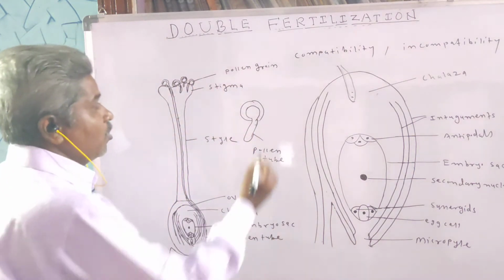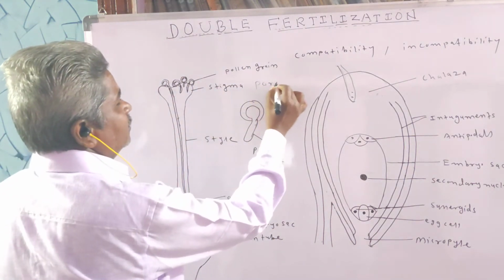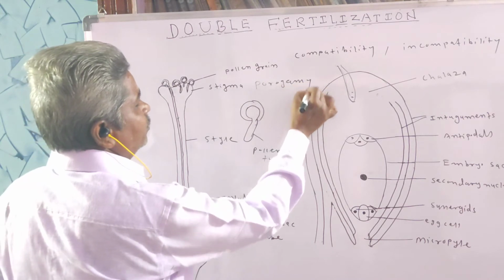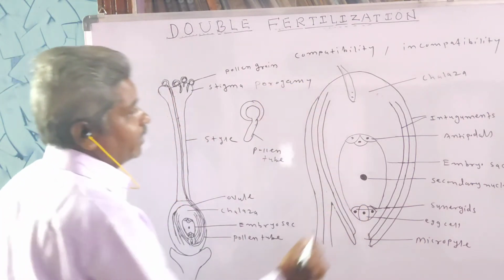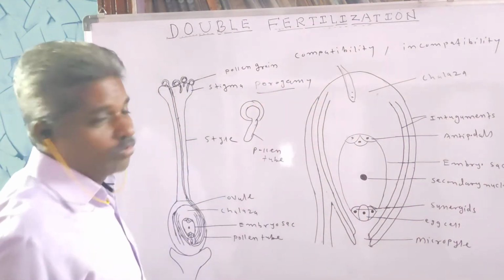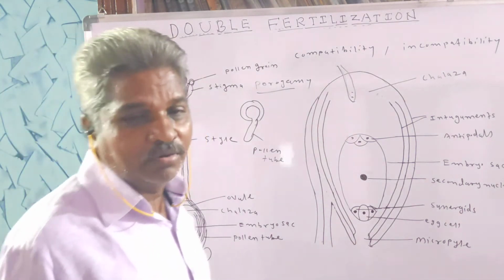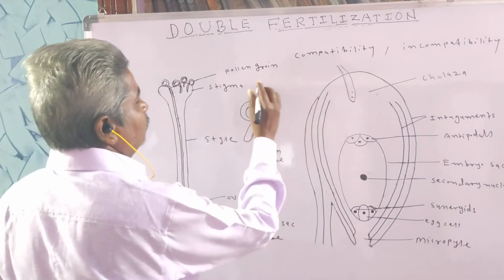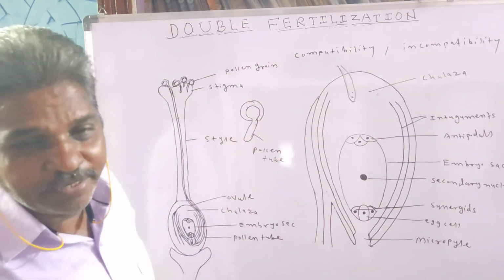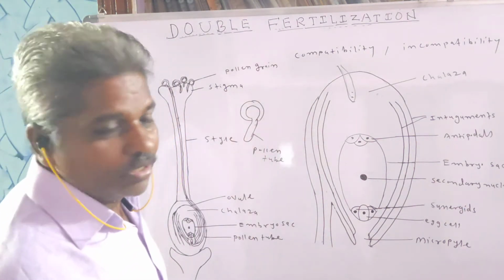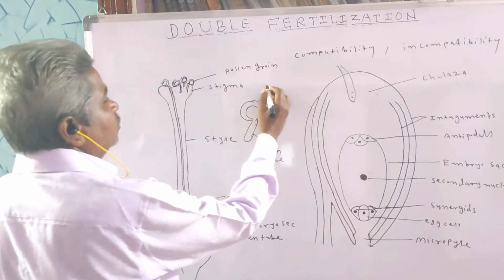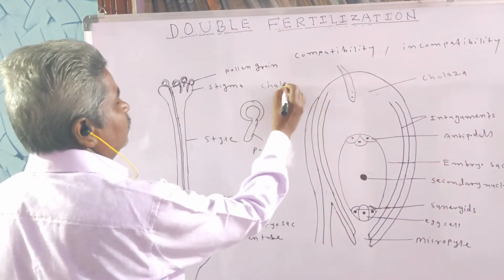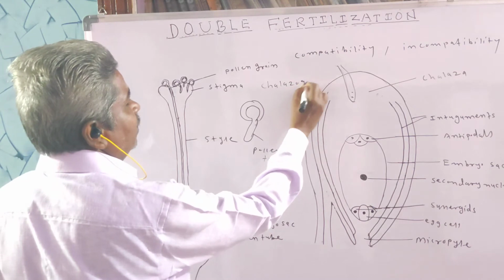So what is porogamy? The entry of the pollen tube into the ovule through the micropyle is called porogamy. What is chalazogamy? The entry of the pollen tube into the ovule through the chalaza is called chalazogamy.